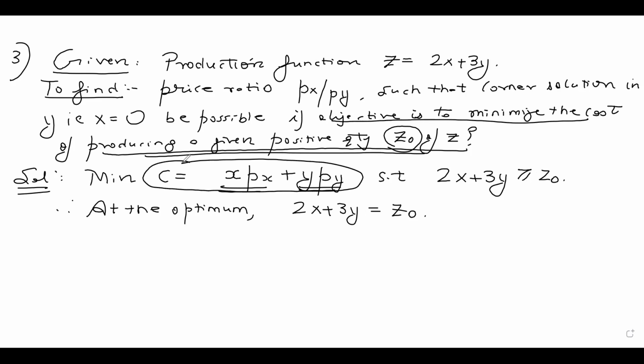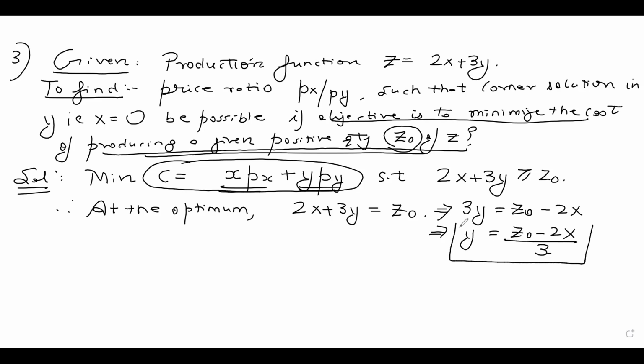Okay, now from this I can find one of the variables, so I can solve for y. So 3y is equal to Z naught minus 2x, which implies my y will be (Z naught minus 2x) by 3. Remember, Z naught is a constant. It's a positive quantity of Z, it's a constant. So now putting this in the objective function.